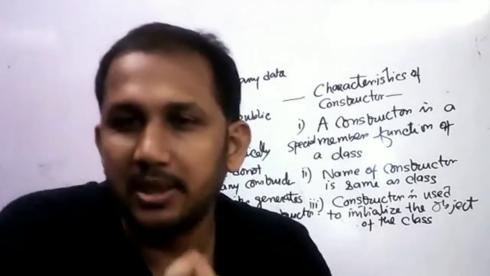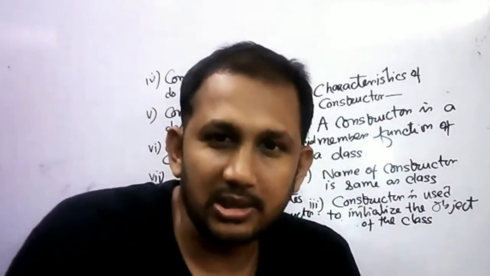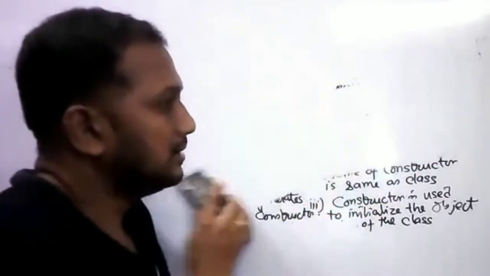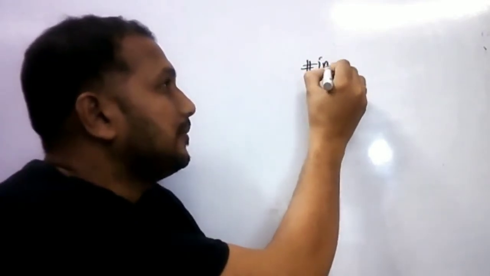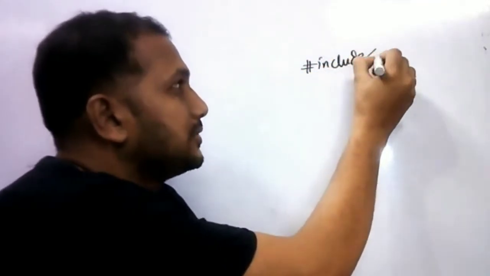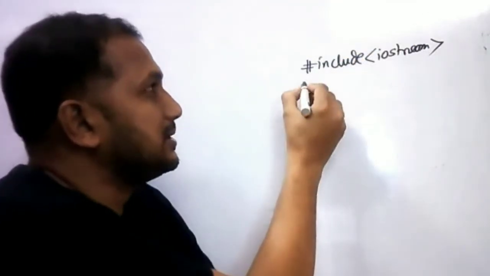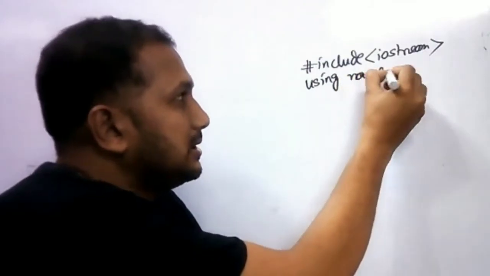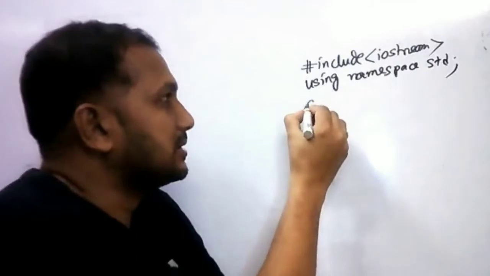Why is constructor very important? Because it is used to initialize the object of the class. So let us consider the example. Include iostream, which is the header file for C++, using namespace std. This is the namespace of C++, and then the class.